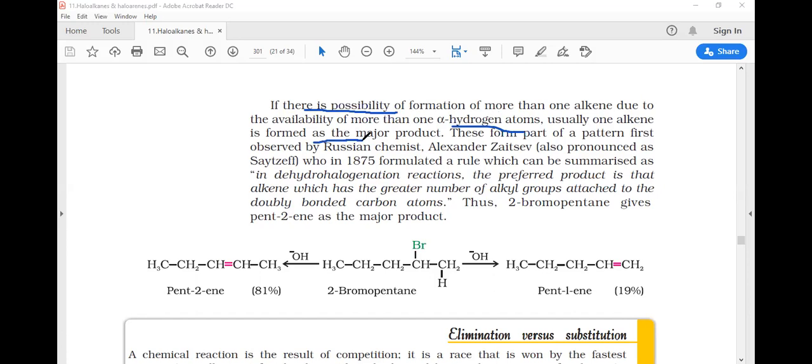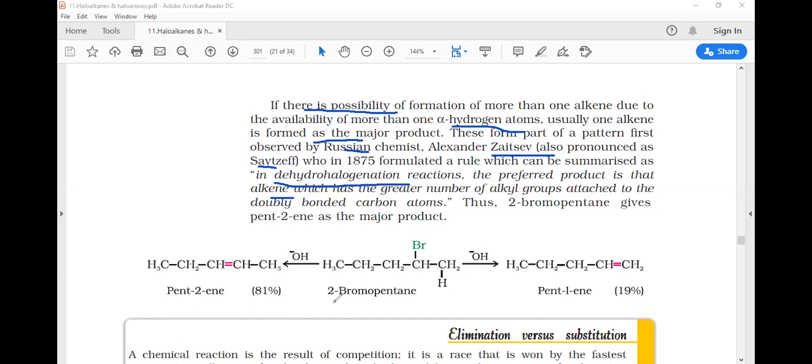These form part of a pattern first observed by the Russian chemist Alexander Zaitsev, which is called Sirzev, who in 1875 formulated a rule which can be summarized as: in dehydrohalogenation, which means removal of hydrogen and halogen both, the preferred product is that alkene which has greater number of alkyl groups attached to the doubly bonded carbon atom. Thus 2-bromopentane gives pent-2-ene as the major product.